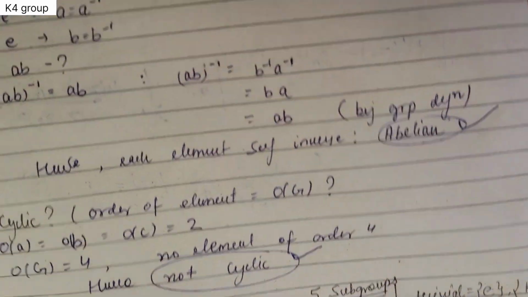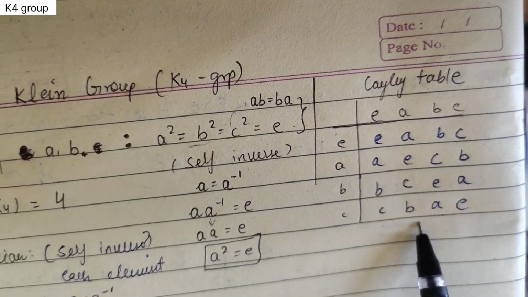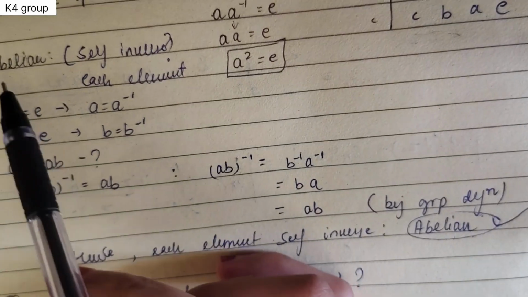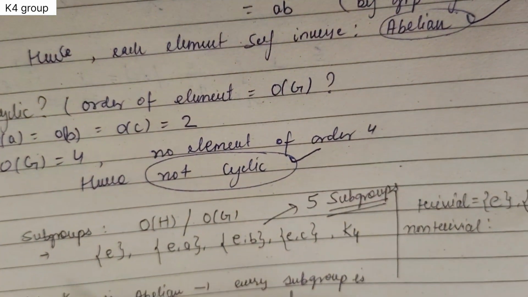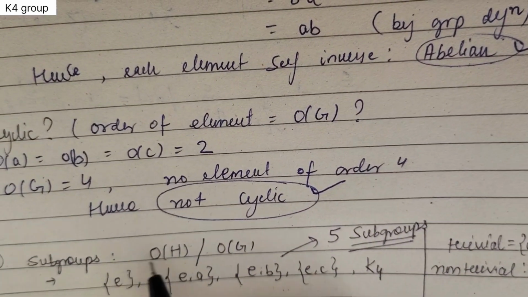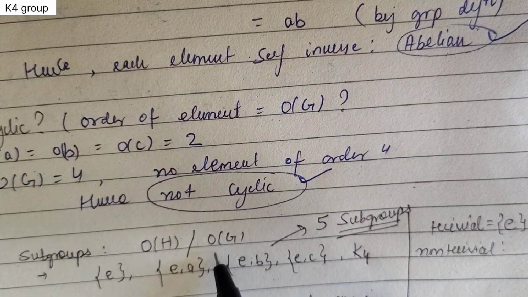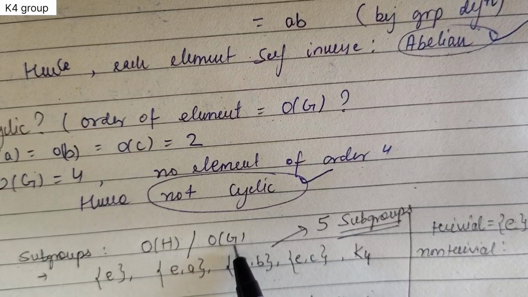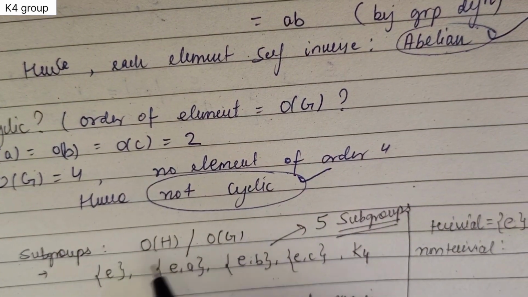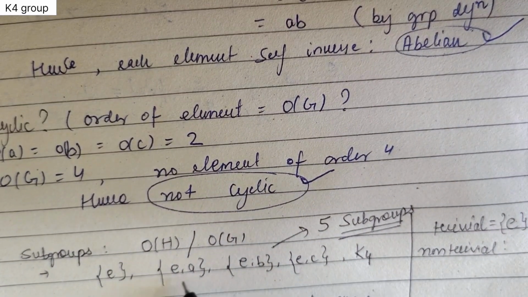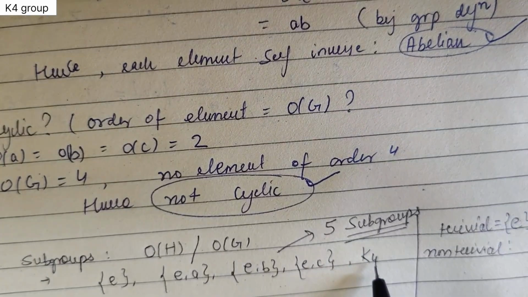Till now we have covered what the K4 group is, the Cayley's table, whether it's abelian, and whether it's cyclic. Next we will talk about the subgroups of the Klein group. We know that the order of a subgroup divides the order of the group, and since the order of the group is 4, the possible subgroups are identity, identity with a, identity with b, identity with c, and K4 itself.